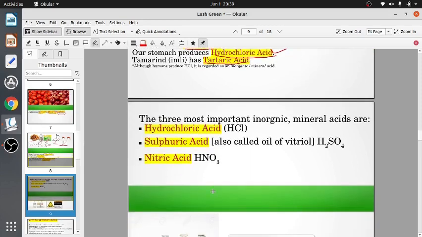Now the three most important inorganic mineral acids. Inorganic acids are also called mineral acids. You have hydrochloric acid, sulfuric acid or oil of vitriol, and nitric acid. These are the three most important inorganic mineral acids.